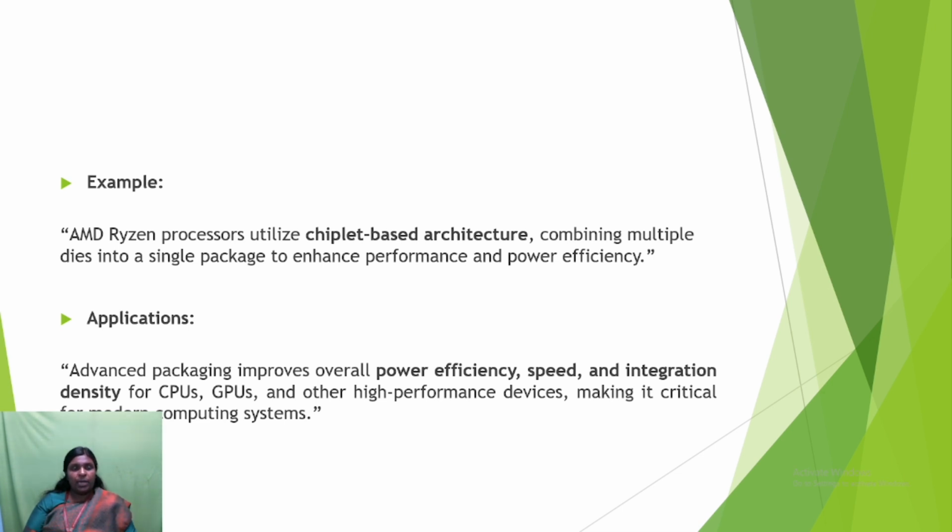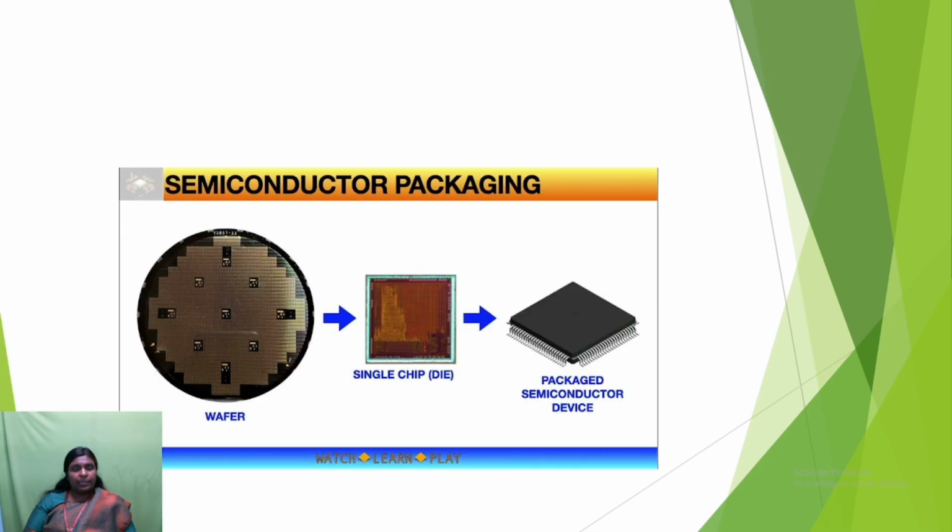Advanced packaging improves overall power efficiency, speed and integration density of CPUs, GPUs and other high performance devices, making it critical for modern computing systems. This is the semiconductor packaging: from the wafer you get a single chip.